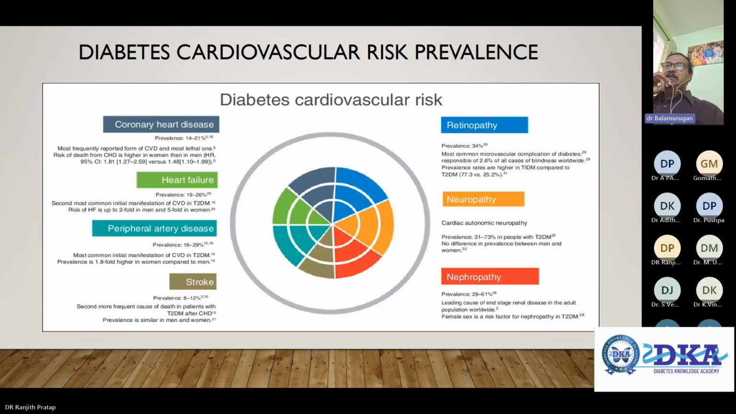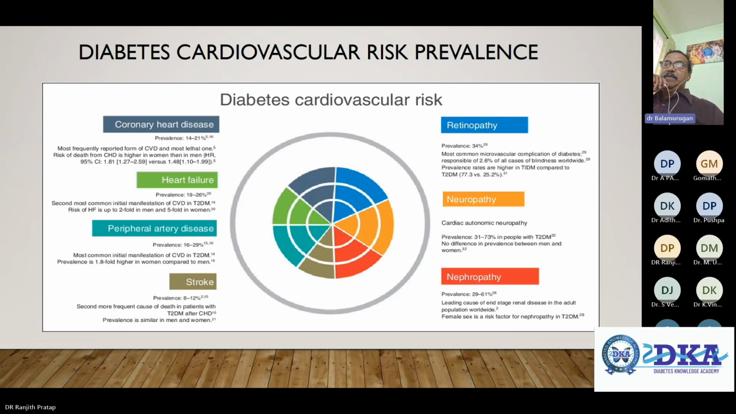Again, the very next important topic is heart failure. The prevalence is 19 to 26% in diabetes. It is the second most common initial manifestation of cardiovascular disease in type 2 diabetes. The risk of heart failure is up to twofold in men and fivefold in women. Then we talk about peripheral artery disease. Prevalence is around 16 to 29%. Most common initial manifestation of the cardiovascular disease in type 2 diabetes. Prevalence is 1.8-fold higher in women compared to men.